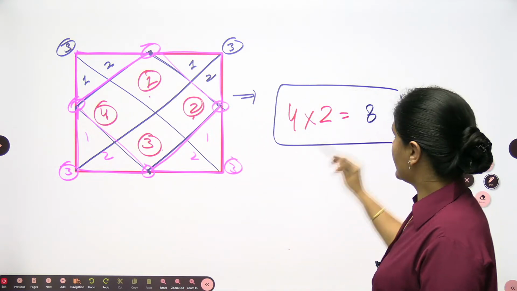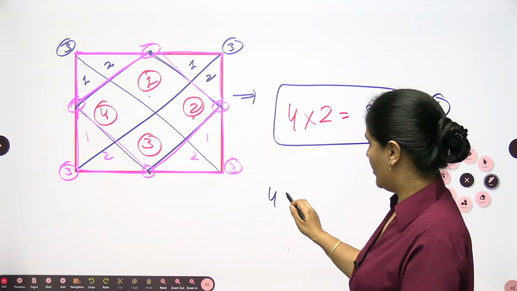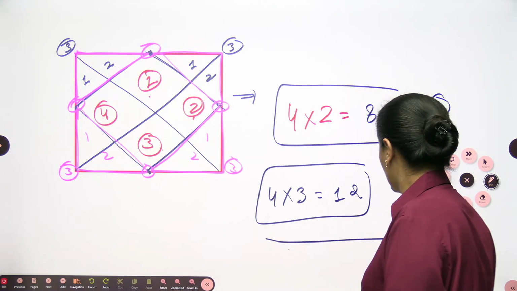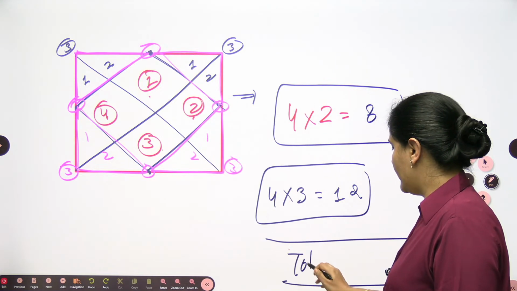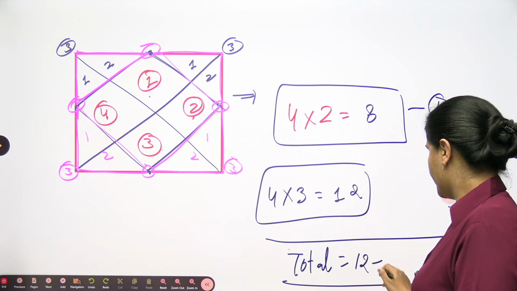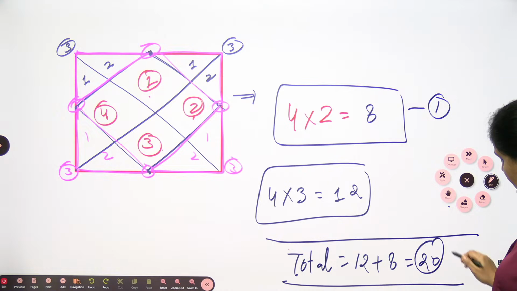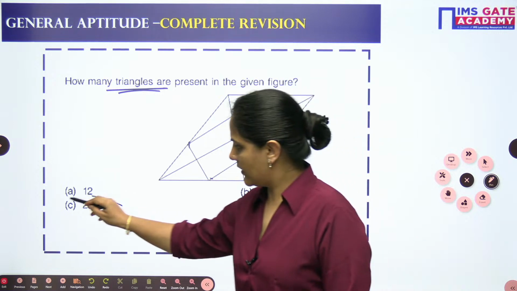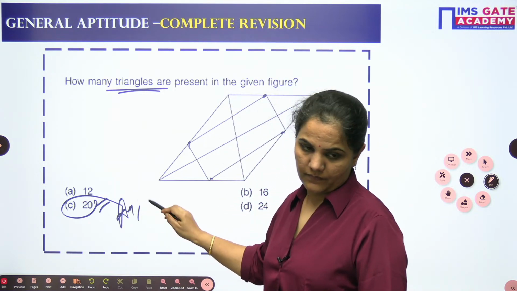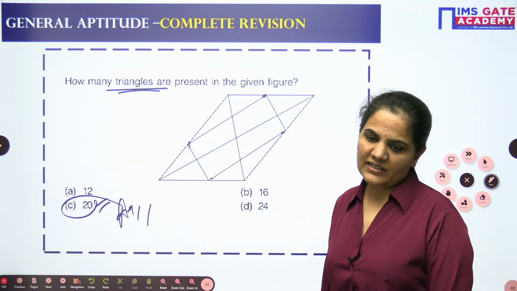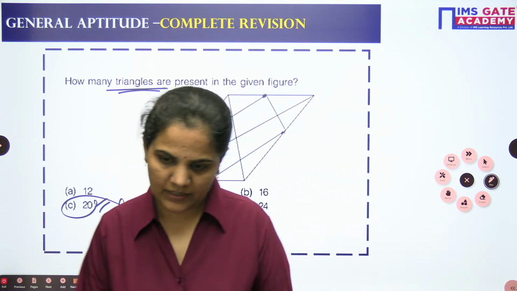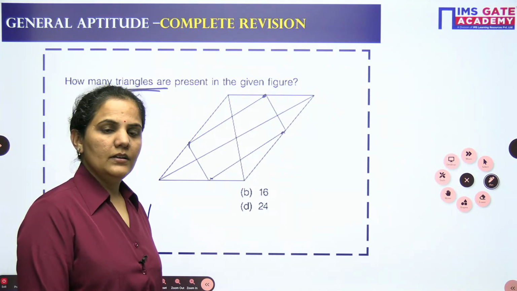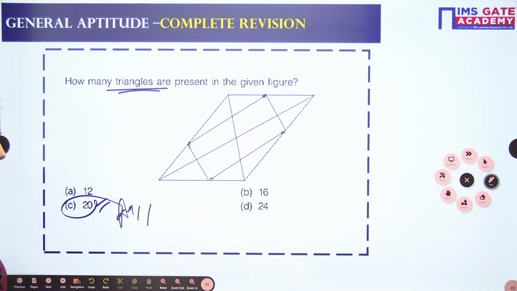So this is the first thing. Second, I have 4 corners, so the number of triangles is 4 into 3, which is 12. You are looking for the total number of triangles, so the total will be 12 plus 8, which is 20. I hope you are clear with this one. 12 plus 8, 20. Yes, very good. Now, Manish, Harry, Kuldeep, well done. The result will be 20.